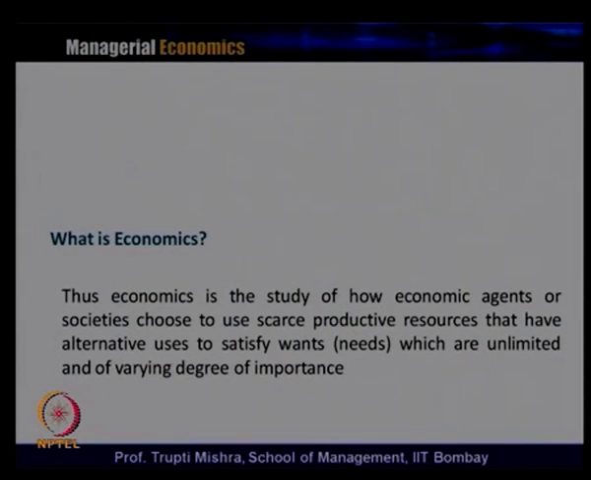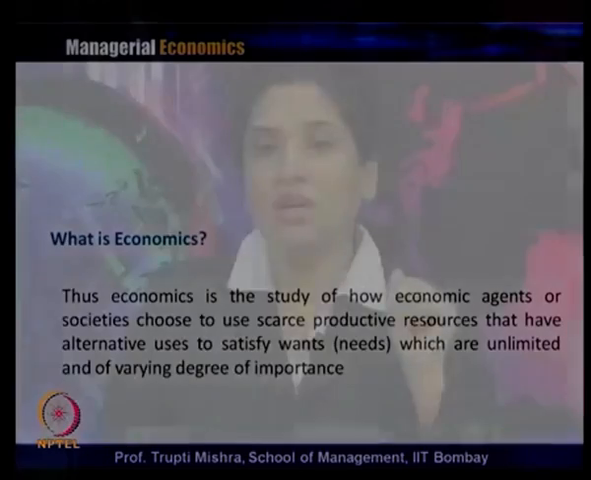Now, from here the definition or meaning of economics comes: economics is the study of how economic agents or society choose to use scarce productive resources that have alternative uses to satisfy wants which are unlimited and of varying degrees of importance. Looking at the first part of this definition, this is a study of how economic agents and society use scarce productive resources. So, the first part is about the choice part of the economic agent, that is, how they choose the productive resources available to them.